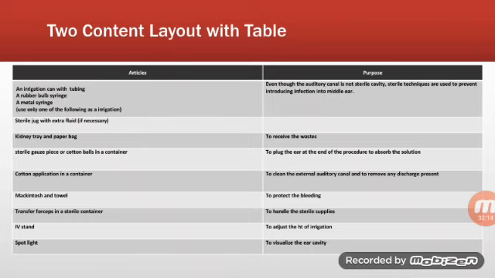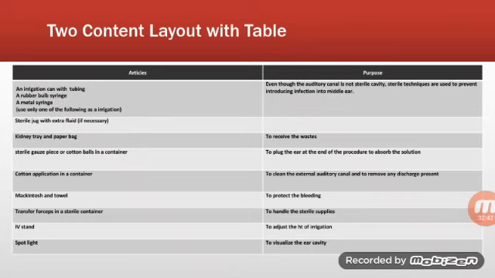First of all, a rubber bulb syringe or a metal syringe, of which only one should be used as an irrigator. Even though the auditory canal is not a sterile cavity, sterile techniques are used to prevent introducing infection into the middle ear. The auditory canal is not considered a sterile cavity, which means it is not germ free or microorganism free. So to prevent introducing infection into the middle ear, sterile techniques should be used for the procedure.